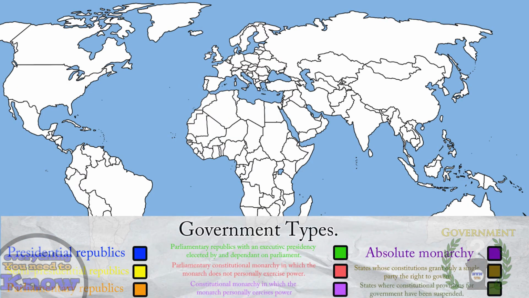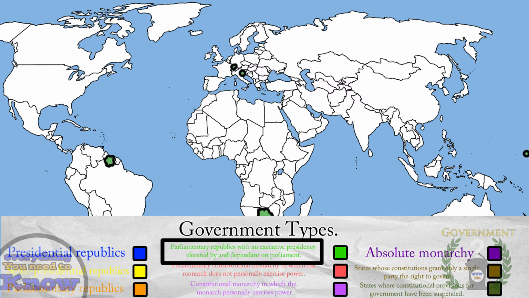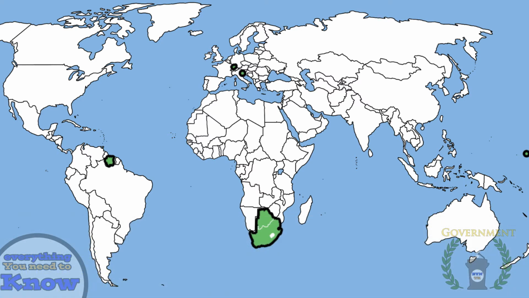Next one on the list is a mouthful, so get ready for this. The parliamentary republic with an executive presidency elected by and dependent on parliament, which is in green on the map. Now, since that's a mouthful, we will call it a parliamentary presidential republic for this video, because using the other term would be kind of illogical. Anyways, since there are so few countries in the world that use this variation of republic, I will name them all. These countries are Suriname, Botswana, South Africa, and San Marino.